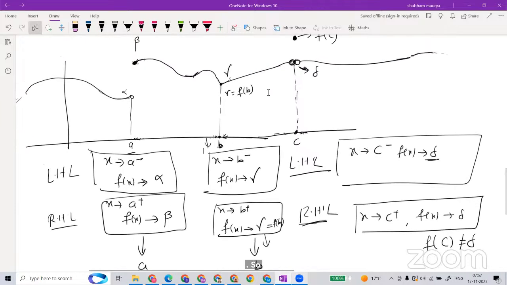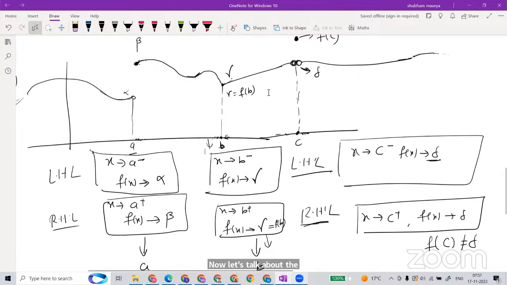Now let's talk about left continuity and right continuity. Left continuity and right continuity are nothing but parts of continuity.